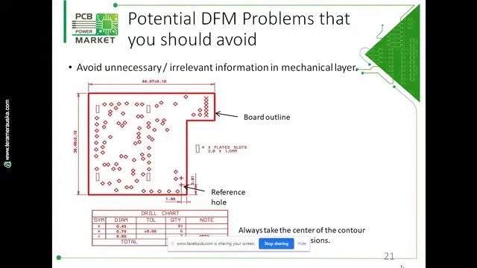Also you can attach top solder mask and bottom solder mask and legend layers as they will be in the physical PCB. And if you require any information for assembly, then also you can include it in the mechanical layer, and for any information regarding array as well you can add it in your mechanical layer.